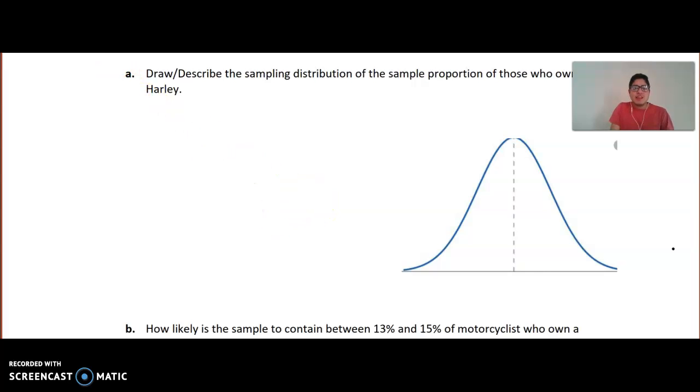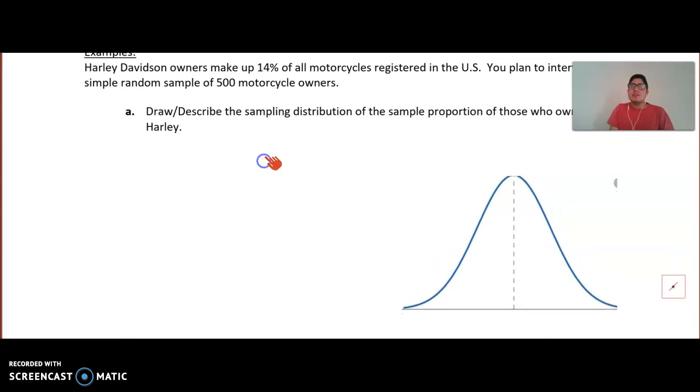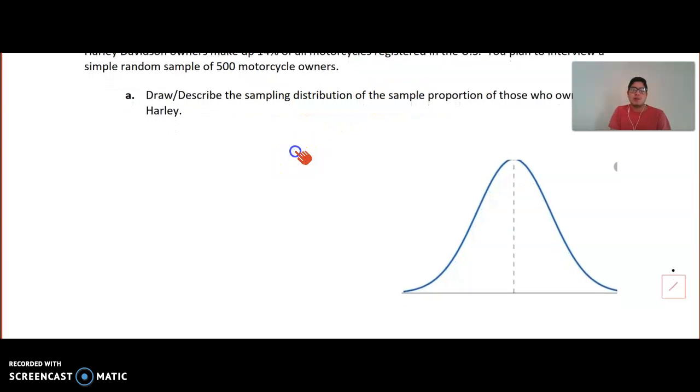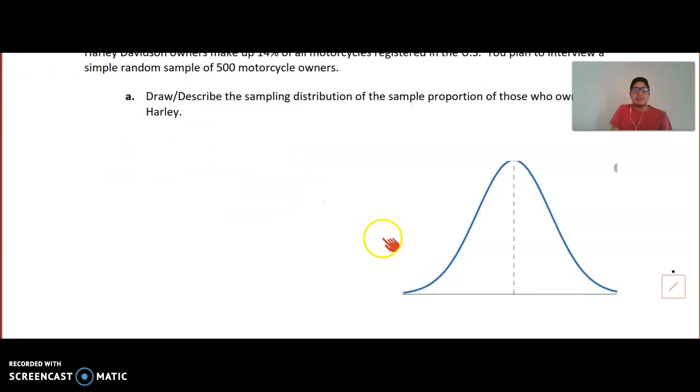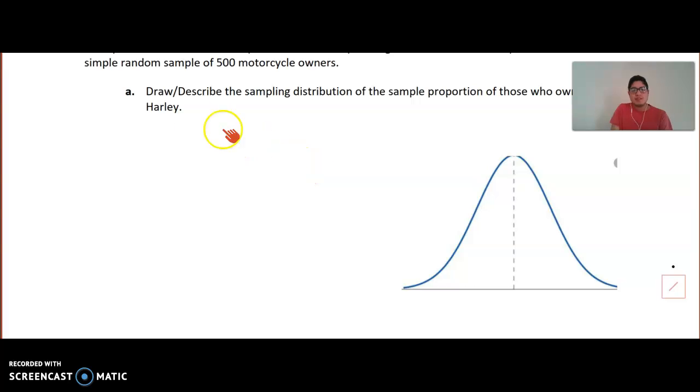Okay, so now let's take a look here at an example. Suppose that Harley-Davidson's owners make up 14% of all motorcycles registered in the US, and notice that it says all, which means that would be our population. You plan to interview a simple random sample of 500 motorcycle owners. Let us go ahead and draw and describe the sampling distribution of the sample proportion of those who own a Harley.